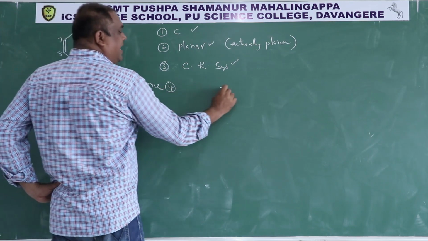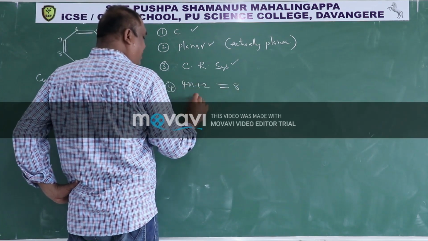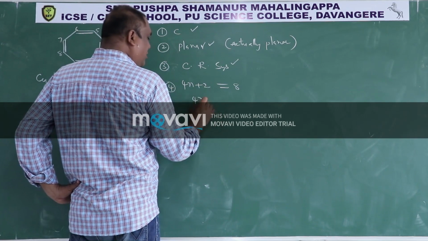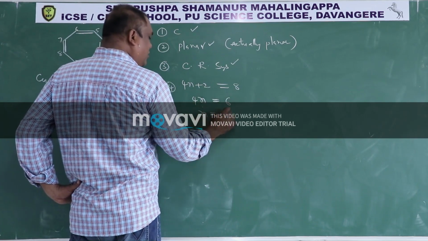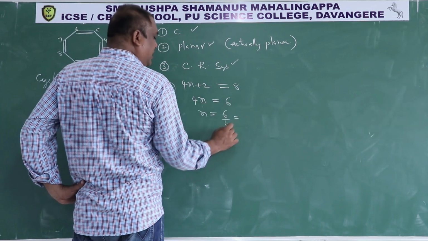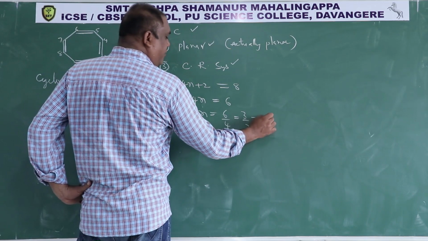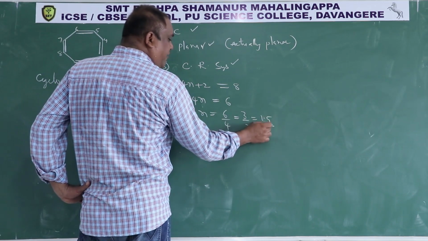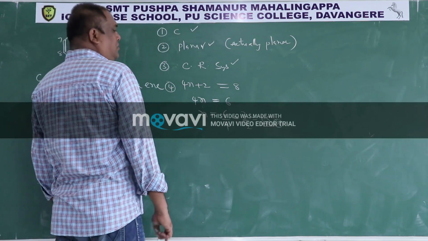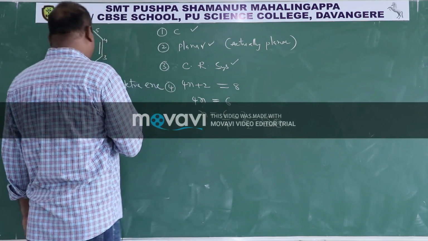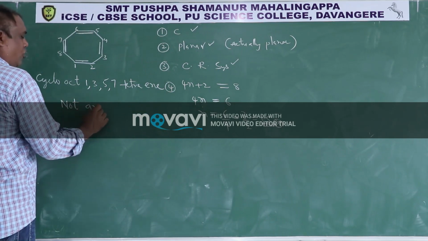So this 8 I will equate with 4n plus 2, then 4n becomes equal to 8 minus 2, 6, then n is equal to 6 by 4, that is 3 by 2, that is 1.5. So 1.5 is not an integer. Therefore this compound is not aromatic.